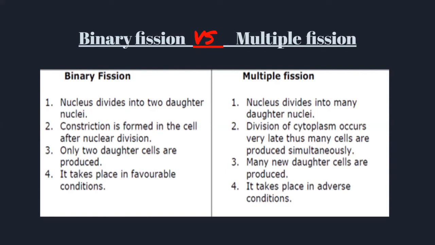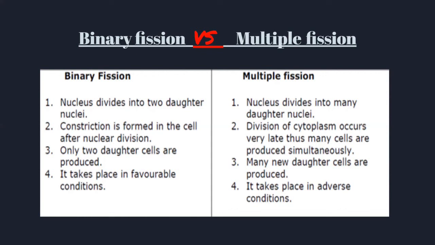Okay. Now, the third point is only two daughter cells are produced in binary fission. On the other hand, in multiple fission, many daughter cells are produced at one time. Then binary fission takes place in favorable conditions, and on the other hand, multiple fission takes place in adverse conditions.